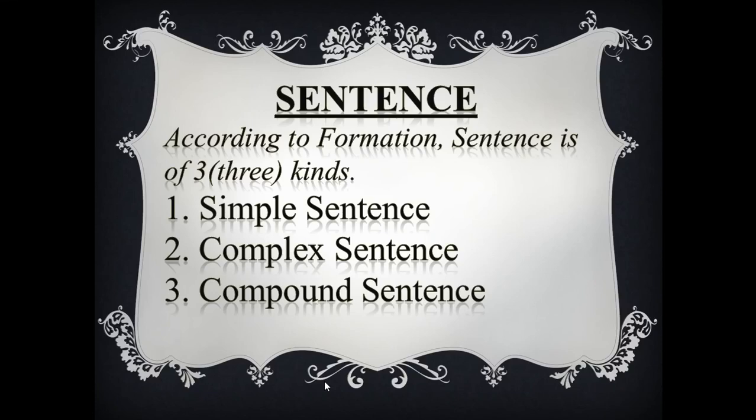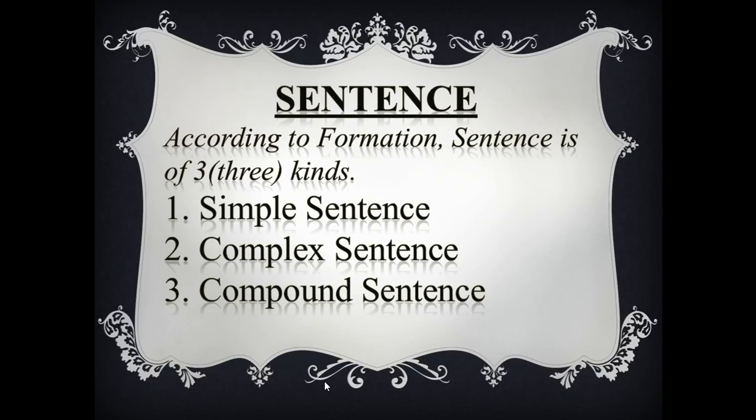Then complex sentence. What is a complex sentence? A complex sentence is formed with a principal clause along with a subordinate clause. Okay? One principal clause plus one subordinate clause equals a complex sentence.